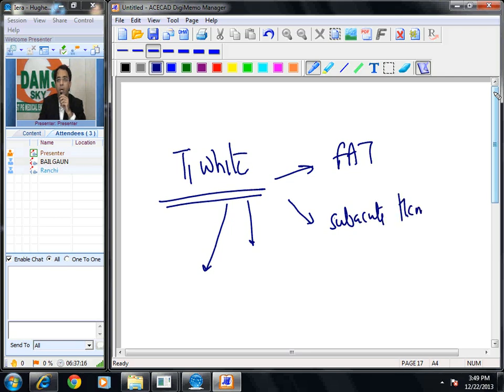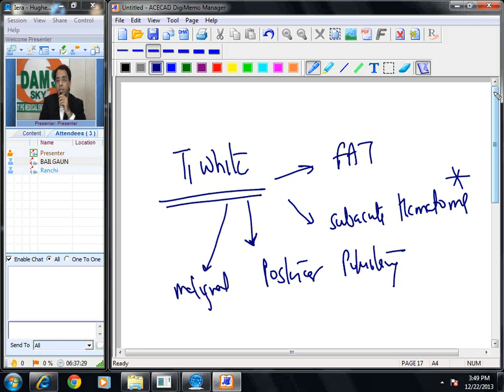Subacute hematoma. Posterior pituitary. And malignant melanoma. Okay. Please remember, 4 causes of T1 white appearance are fat, subacute hematoma, posterior pituitary, malignant melanoma. Okay. Now let us see some more questions now.